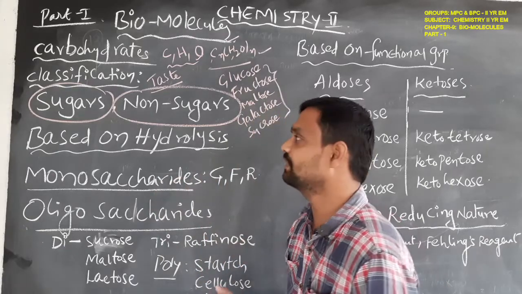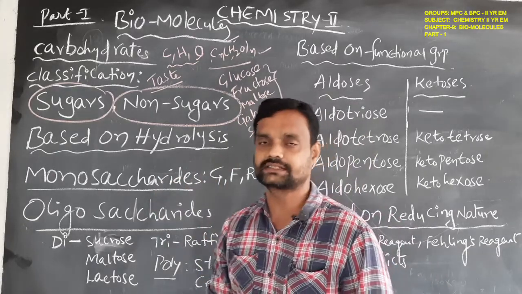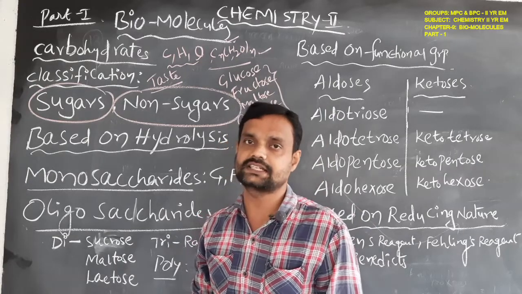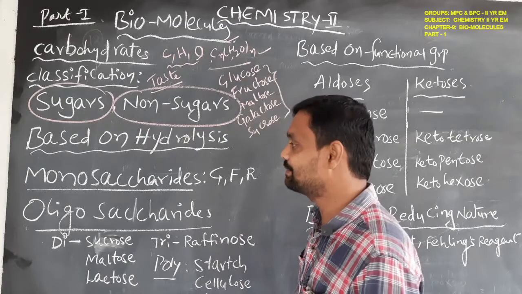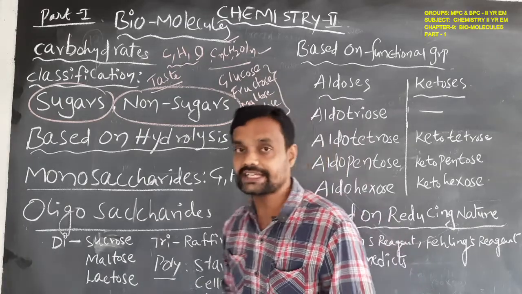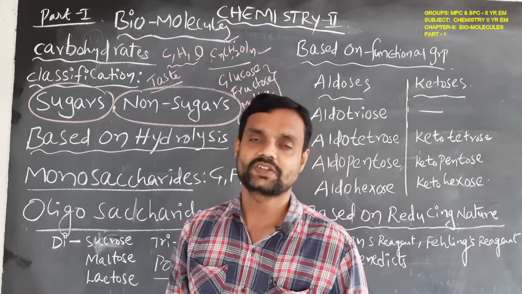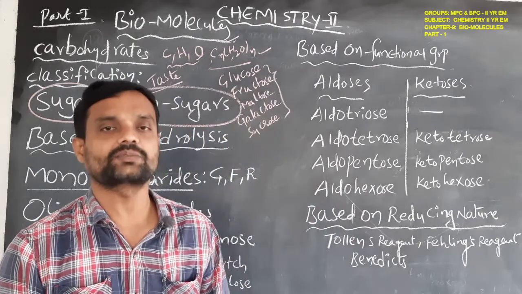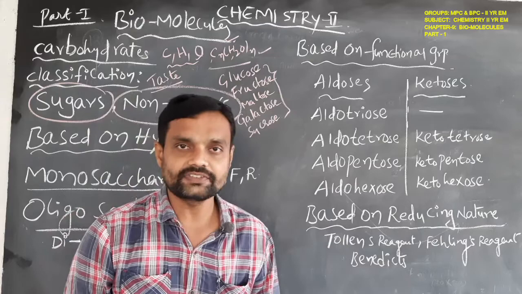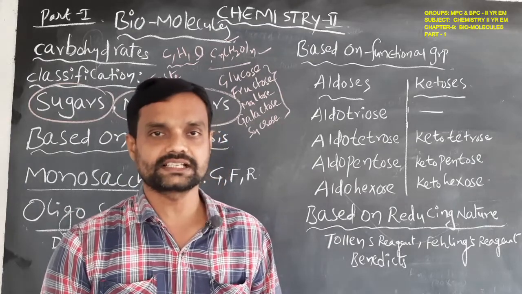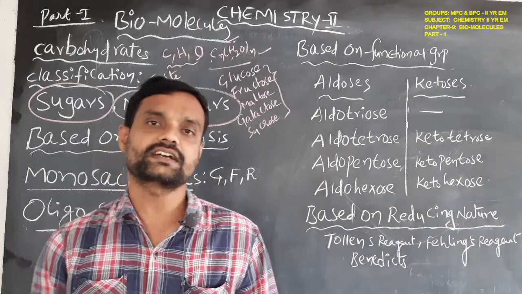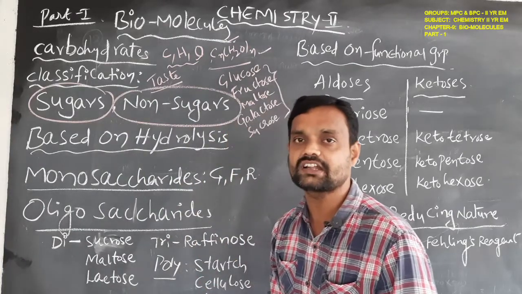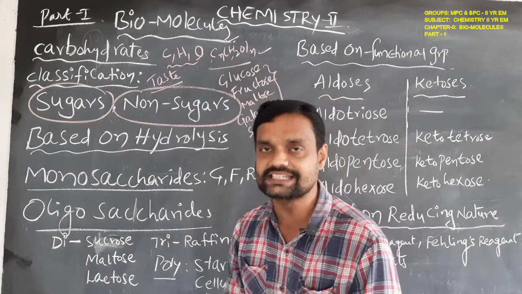So this is one type of classification of carbohydrates. Another classification is also present for carbohydrates, and that classification is based on their hydrolysis. Based on hydrolysis, carbohydrates are classified as monosaccharides and oligosaccharides. Monosaccharides are those which do not undergo further hydrolysis.